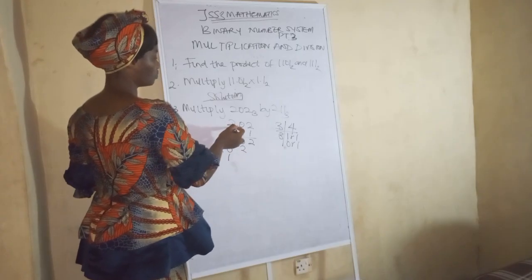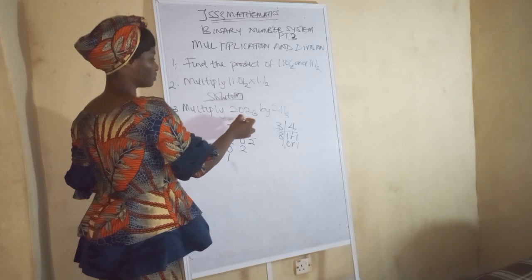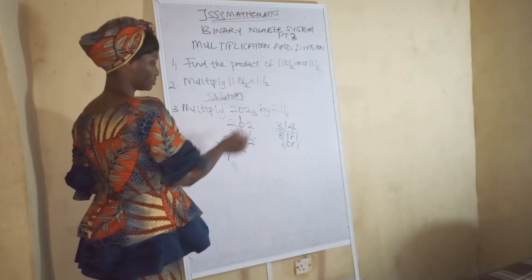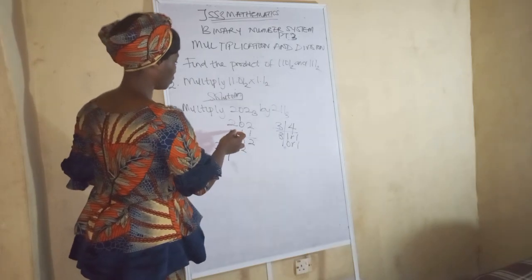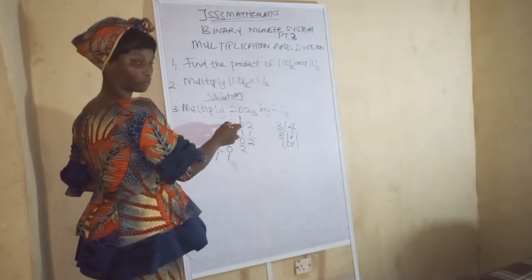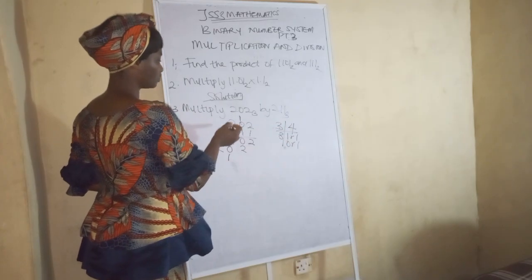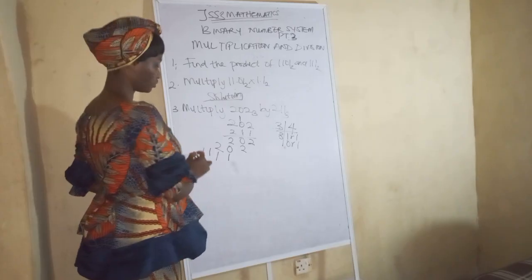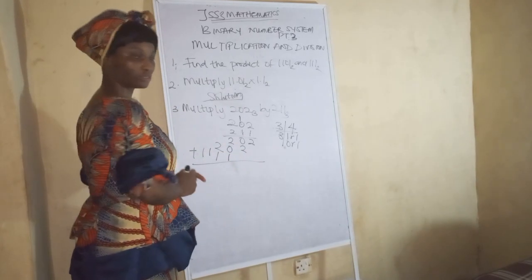So 2 times 0 is 0. You put that remaining 1 here. 2 times 0 is 0, plus that 1, you put it here: 1. Do you understand now? 2 times 2 is 4. We already know what 4 is, which is 11. Since we don't have any other number next, we just write it here. I'm sure you get it now. That's how you are going to solve this.